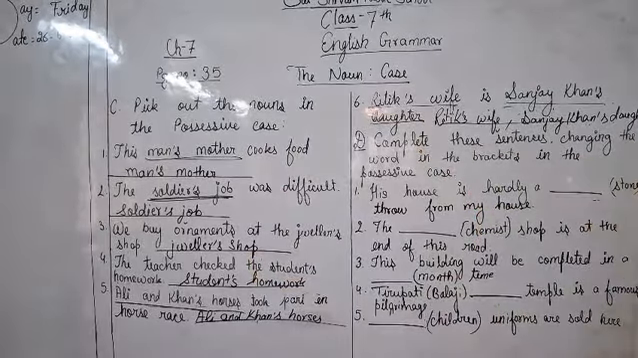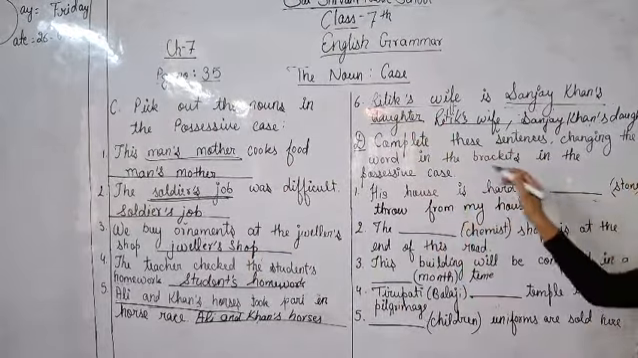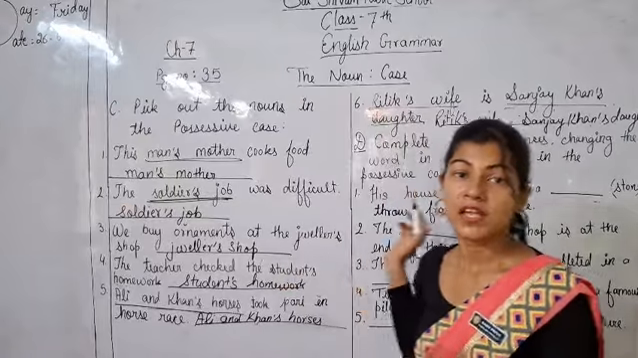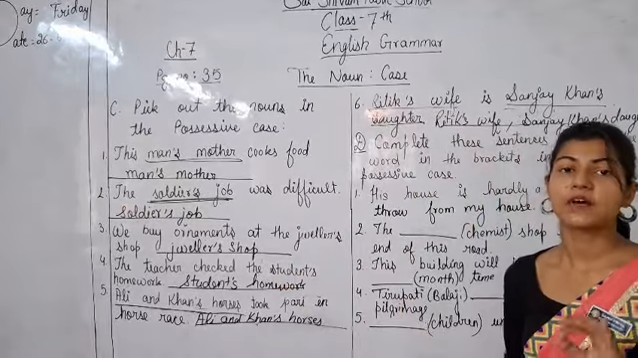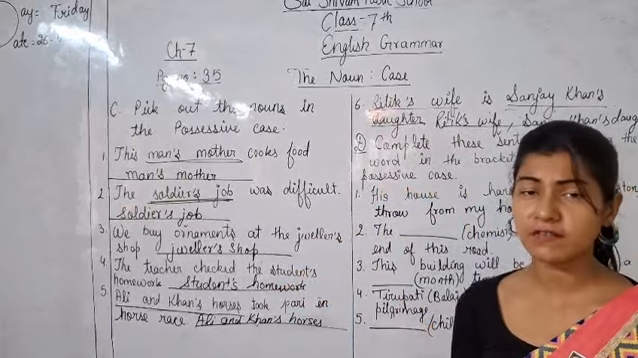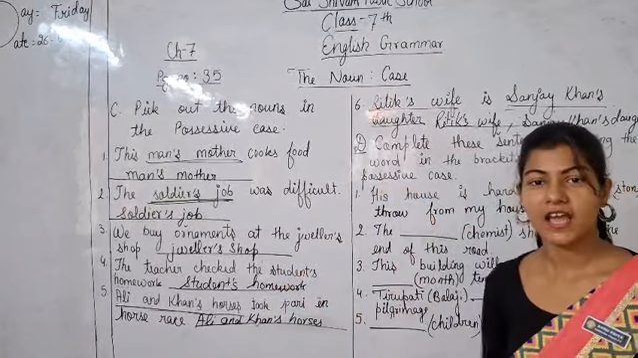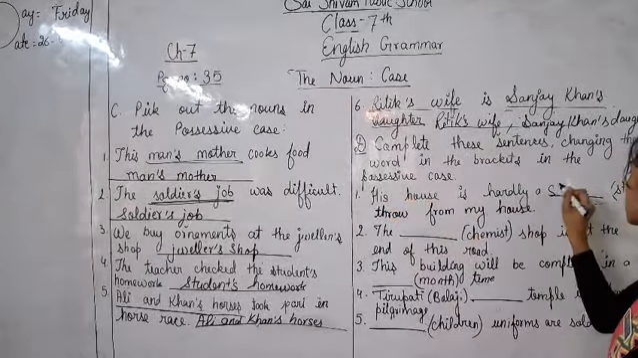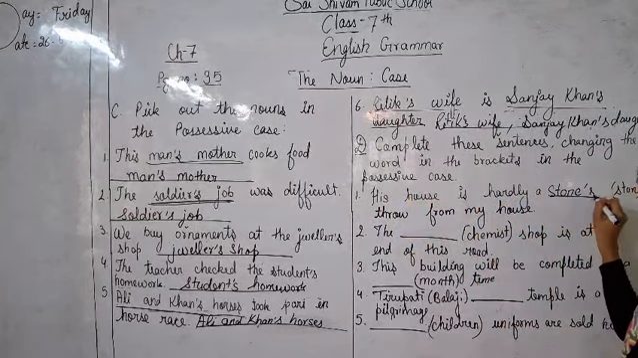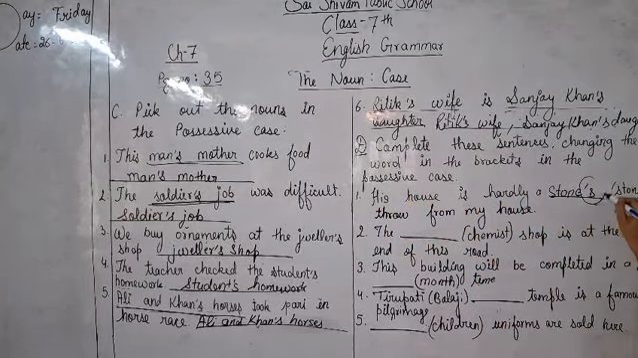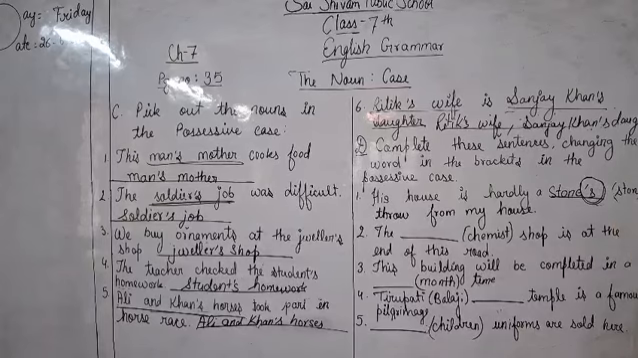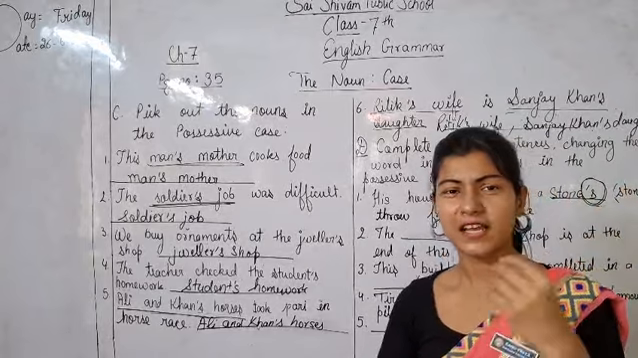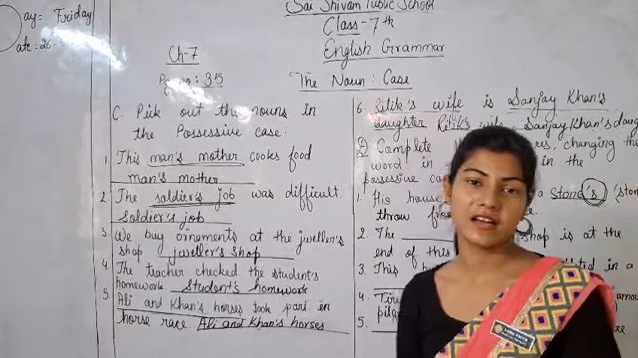Complete these sentences, changing the word in the brackets into the possessive case. So words are given in brackets, and you have to change them into possessive case. And how do you have to change it into possessive case? By using apostrophe S. Okay, his house is hardly a stone's throw. So how do you make possessive case? By adding apostrophe S. So stone's throw away from my house. So his house is just a stone's throw away.